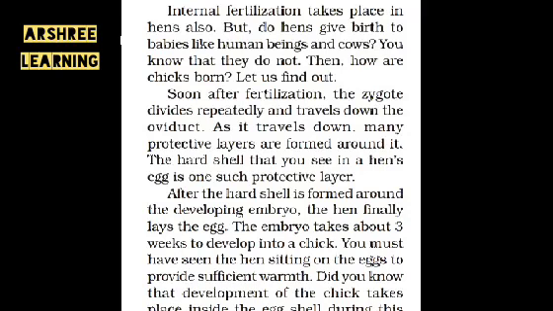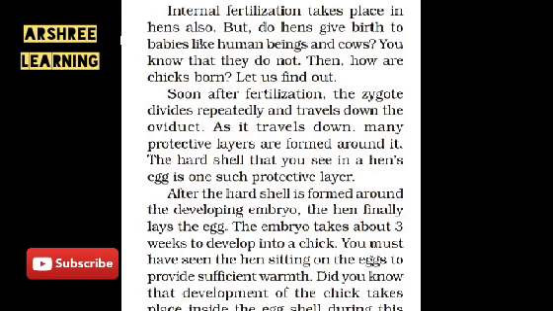This hard shell in the hen forms the egg. So it develops layers around it, and these layers become hard inside the body of the hen, and then it forms a shell. The hard shell is the eggshell. This is also one of the hard protective layers which protects the egg. Now when the hard shell is formed around the embryo, the hen lays the egg.